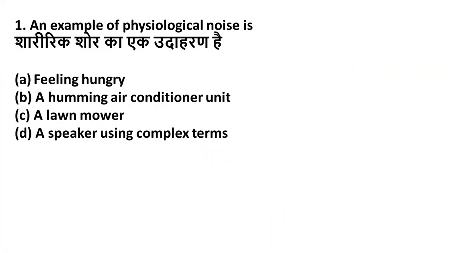The question is, an example of physiological noise is: option A, feeling hungry, option B, a humming air conditioner unit, option C, a lawnmower, option D, a speaker using complex terms. Friends, here the right answer is option A, feeling hungry. It is a physiological noise in the communication.